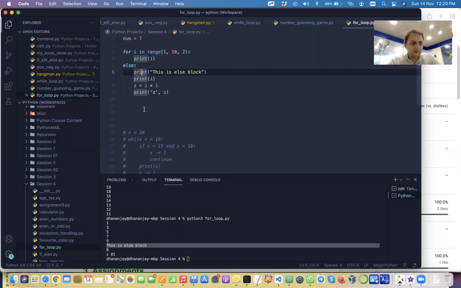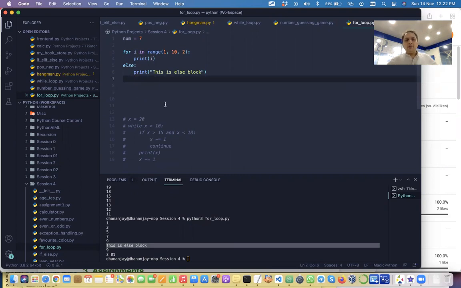So when it is true, like when it will be like 1, 3, 5, 7, 9. So in what context do you think it will not execute the else block? So I'll just get rid of these statements. So this is all part of the else block. So whatever is there, if the else is executing, all these statements will be executed. So in what scenario do you think this will not be printed?